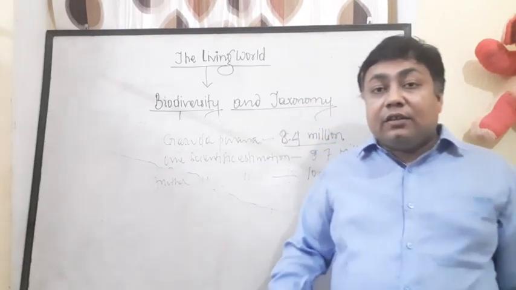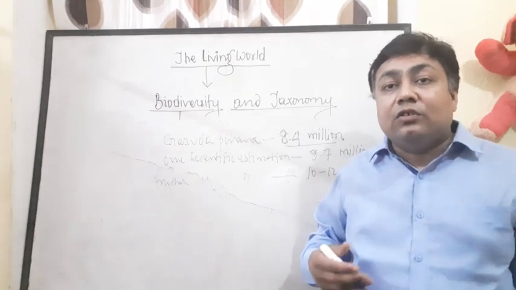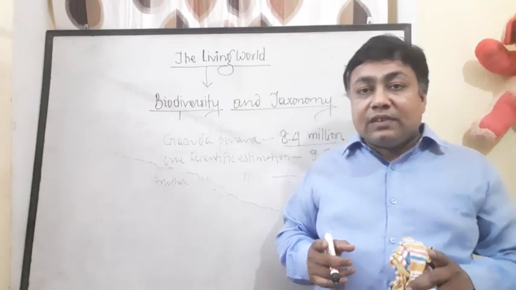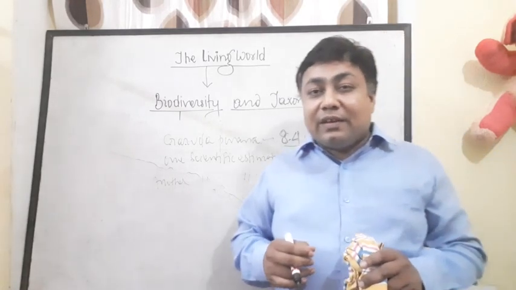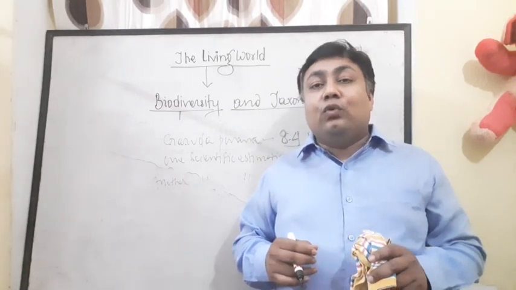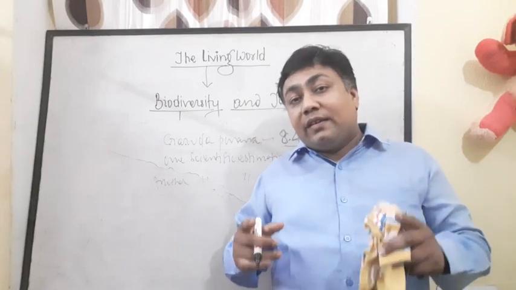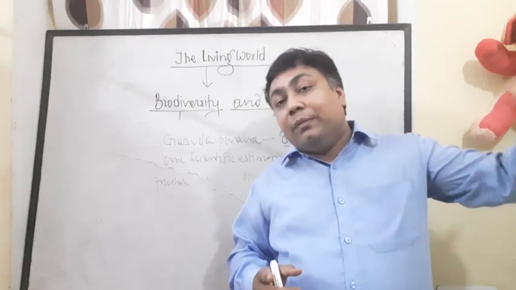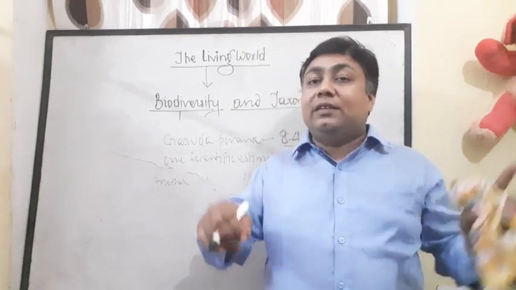but the speed of extinction is also very fast. That is why it becomes difficult to get the exact number of life forms from the beginning of evolution till date.